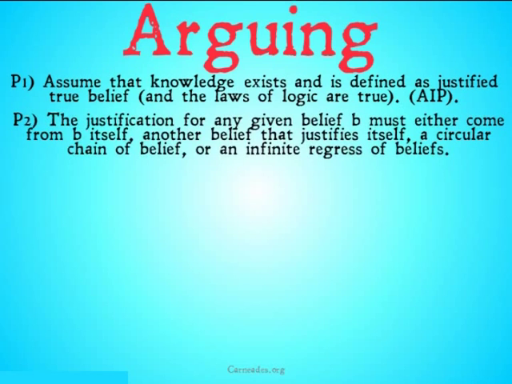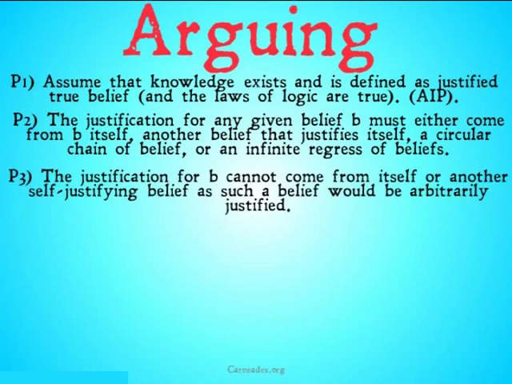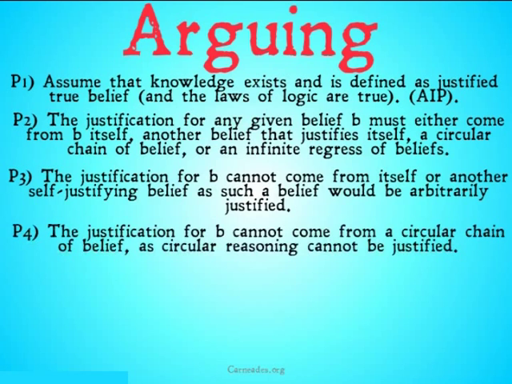Premise 2, the justification for any given belief B must either come from B itself, another belief that justifies itself, a circular chain of belief, or an infinite regress of beliefs. Premise 3, the justification for B cannot come from itself or another self-justifying belief, as such a belief would be arbitrarily justified. Premise 4, the justification for B cannot come from a circular chain of belief, as circular reasoning cannot be justified. Check out my video two videos previous, the Pyrrho and the Academics, or the Munchausen's Trilemma video, or any number of videos I've done on this basic same argument.